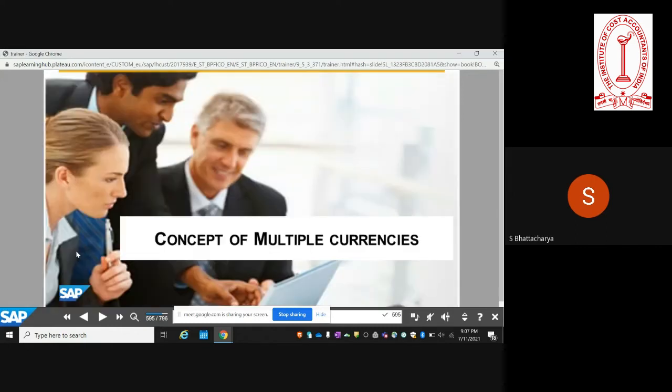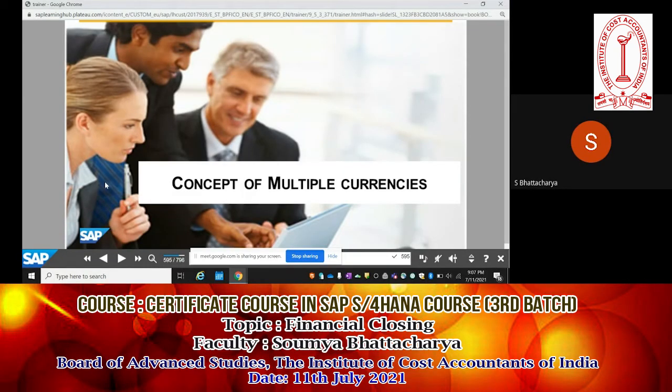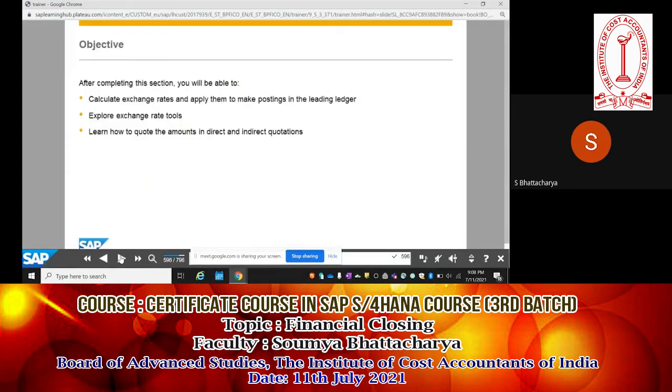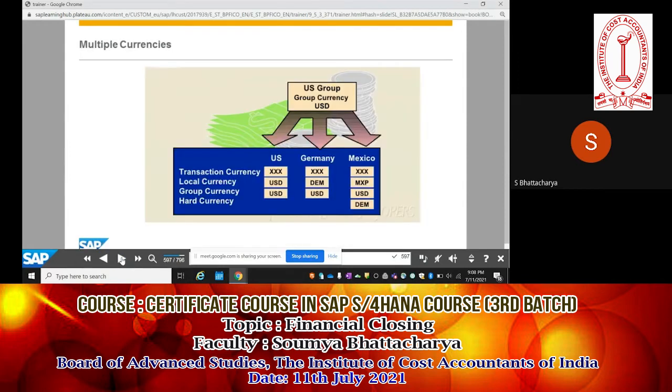Chart of accounts we have already covered, so we will skip that. There is another concept of multiple currencies. We will talk about how the exchange rates work and how you work with multiple currencies.